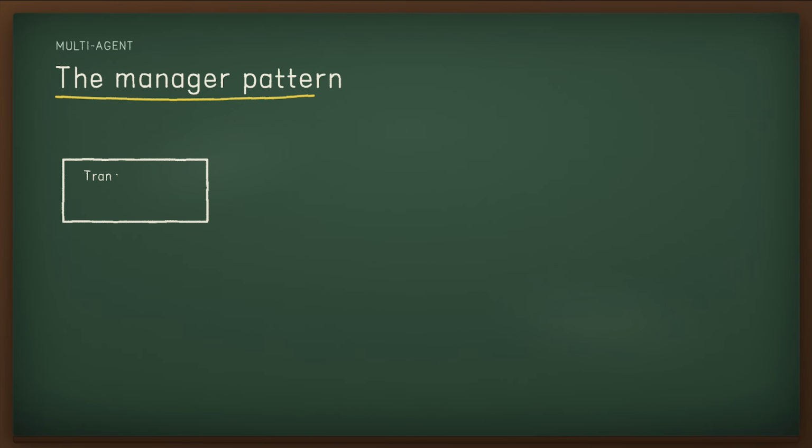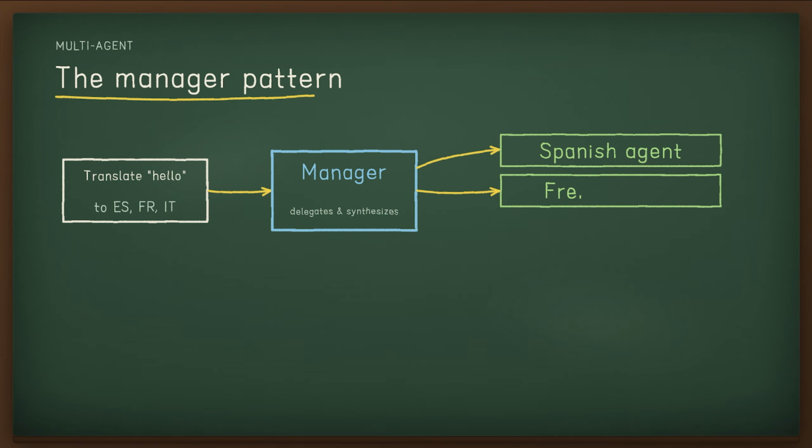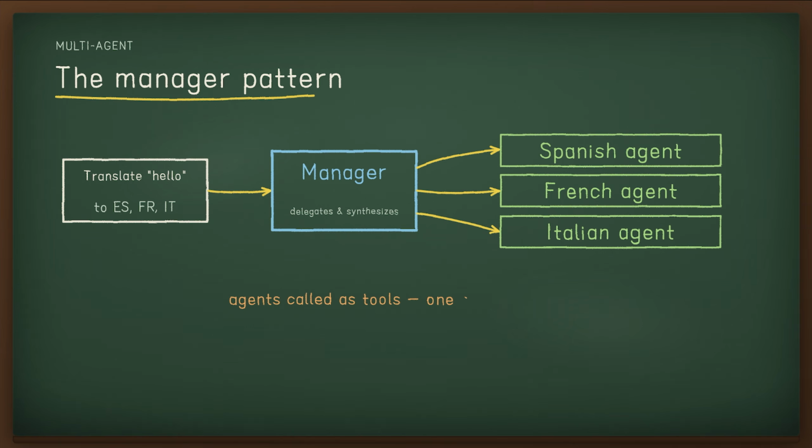Multi-agent systems come in two shapes. First, the manager pattern. A central manager agent coordinates specialized agents through tool calls, delegating each task to the right agent and synthesizing the results into one coherent answer. Ask it to translate a phrase into Spanish, French, and Italian, and it calls each language agent as a tool. Use it when one agent should stay in control.